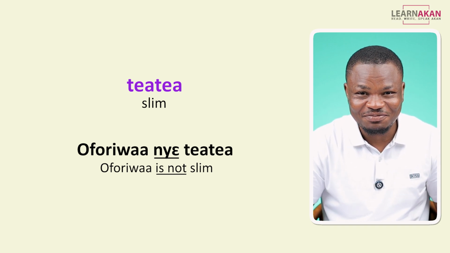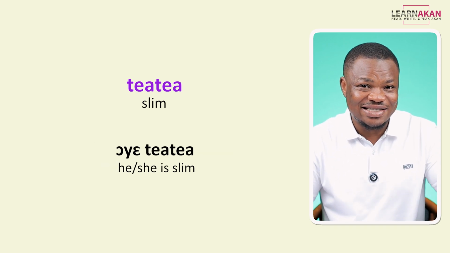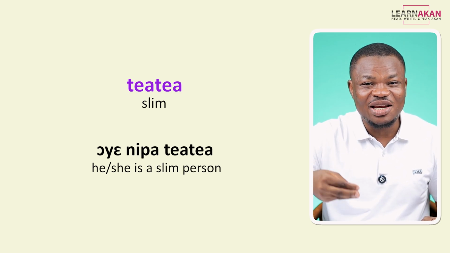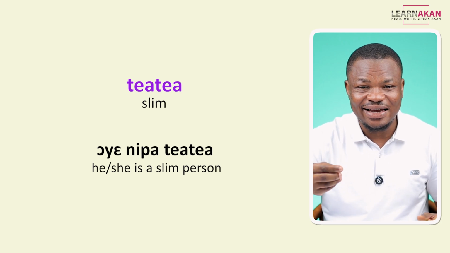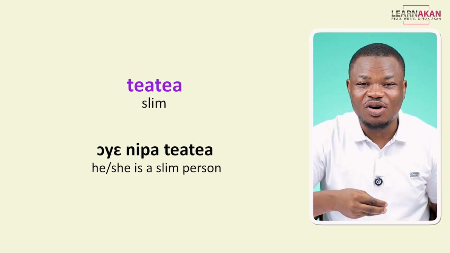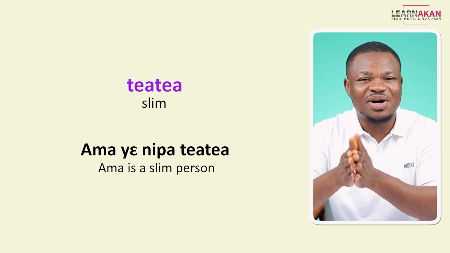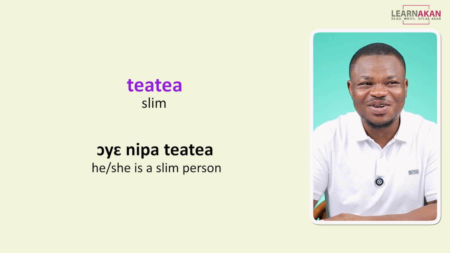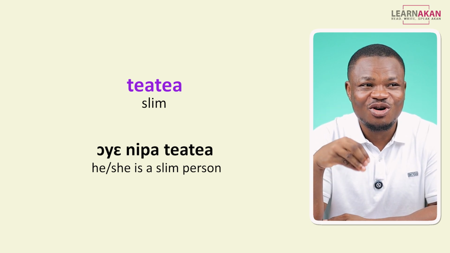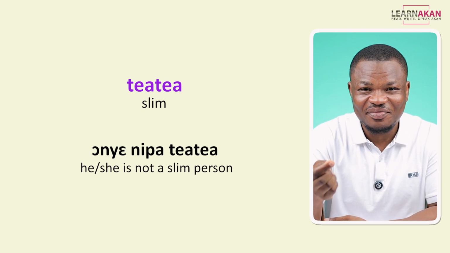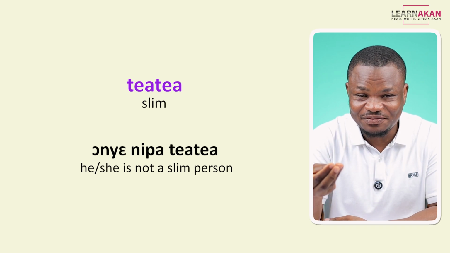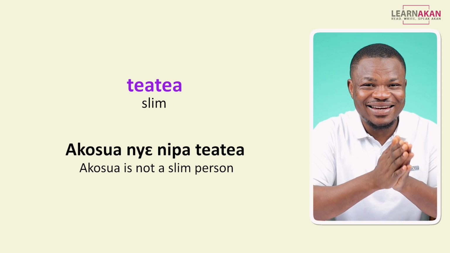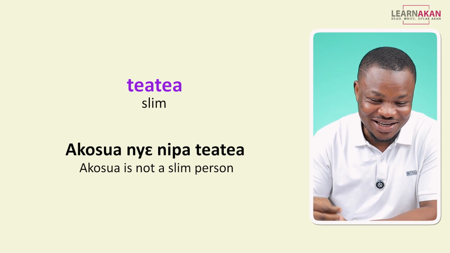Again, instead of oye tia tia, we can say oye nipa tia tia. He or she is a slim person, okay? Ama ye nipa tia tia. Again, we can negate this and then we have onye nipa tia tia. Akosua nye nipa tia tia, okay?